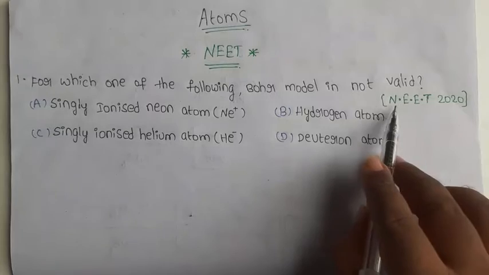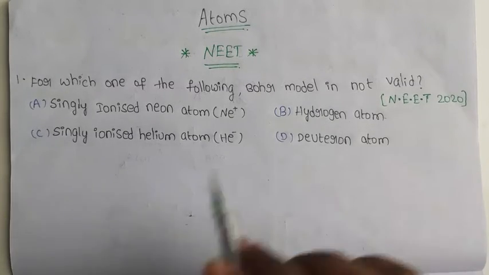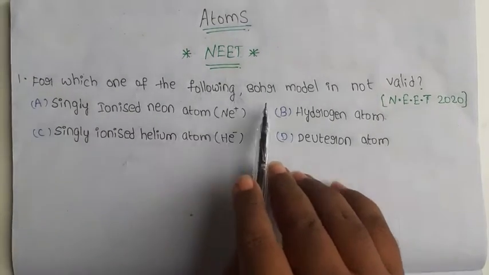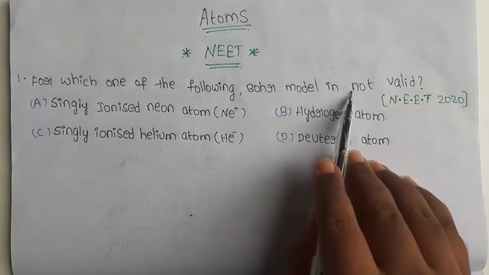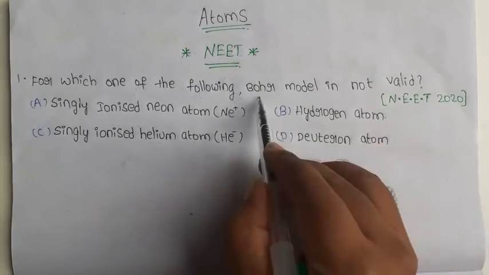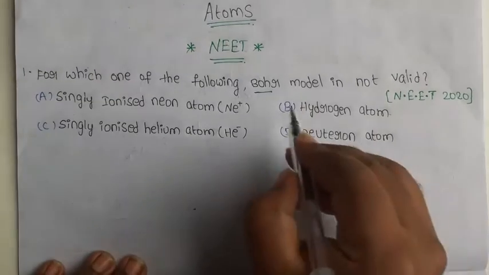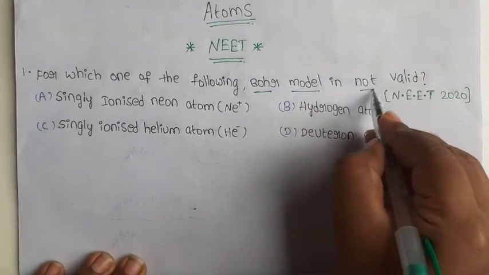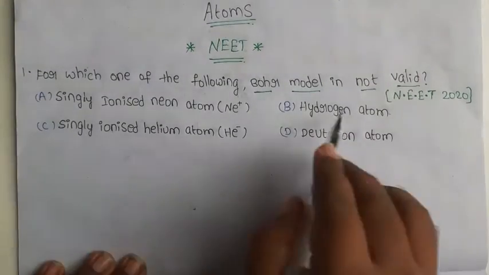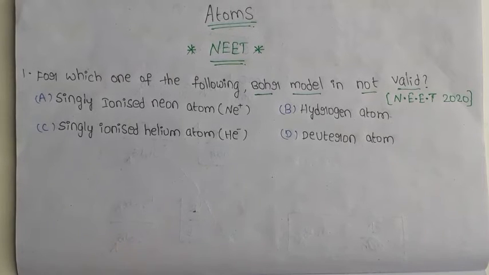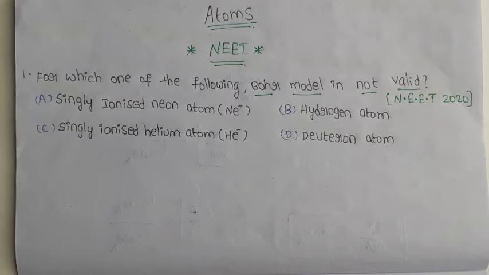First question, from NEET 2020: for which one of the following is Bohr's model not valid? These are the statements. Which of the following is not valid? First of all, what are the postulates of Bohr's model? We have already discussed them.